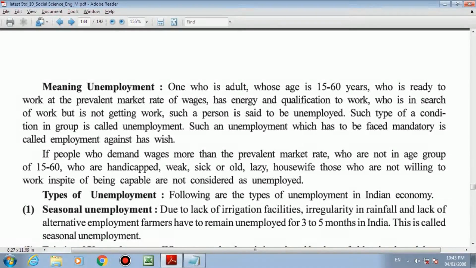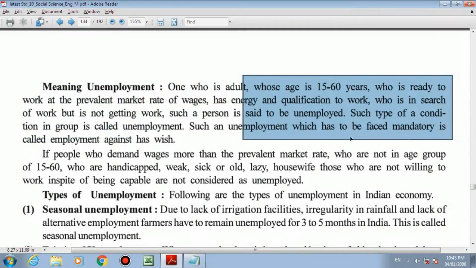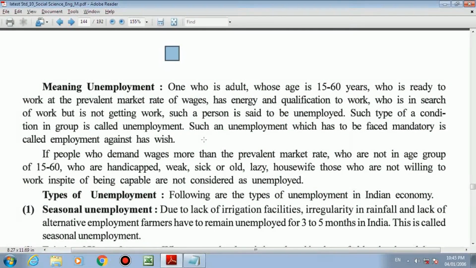What is the meaning of unemployment? Term by term, we divide the definition into parts, and please underline this whole paragraph. I insist you underline this whole paragraph because it is part of the meaning of unemployment. So we will discuss this particular definition.